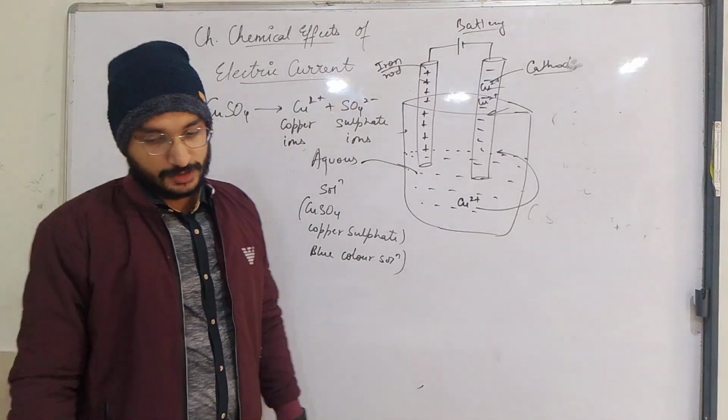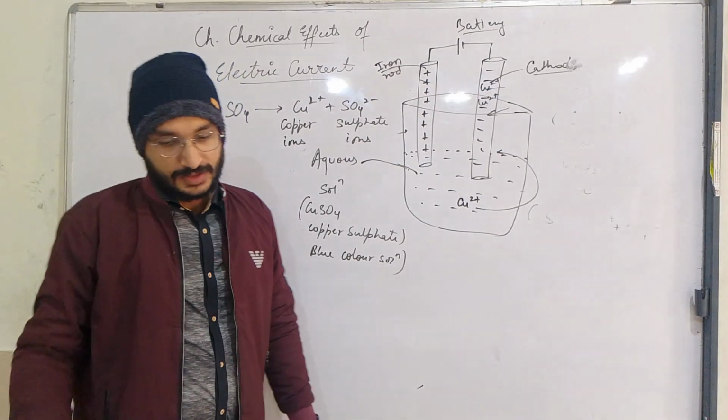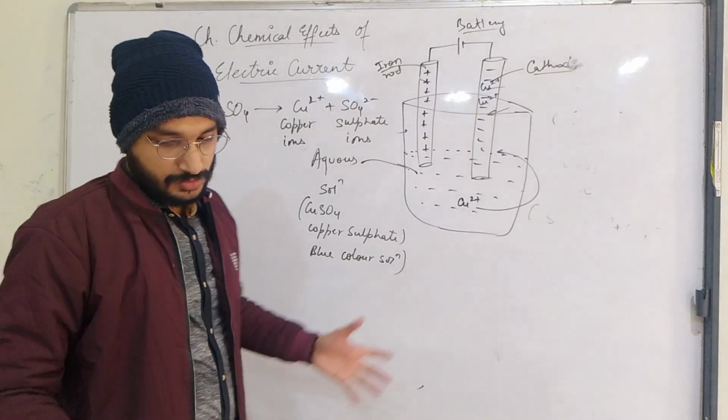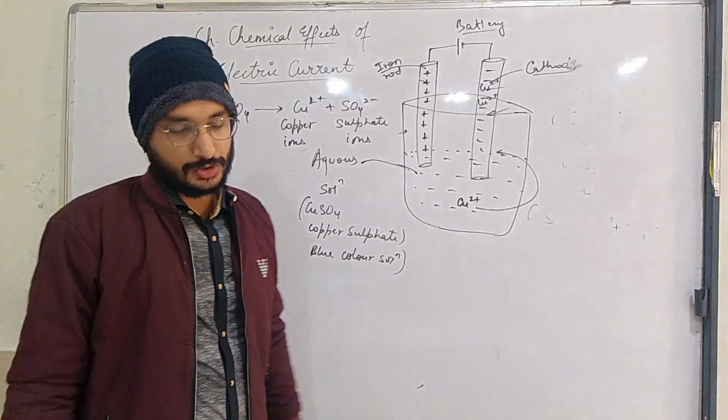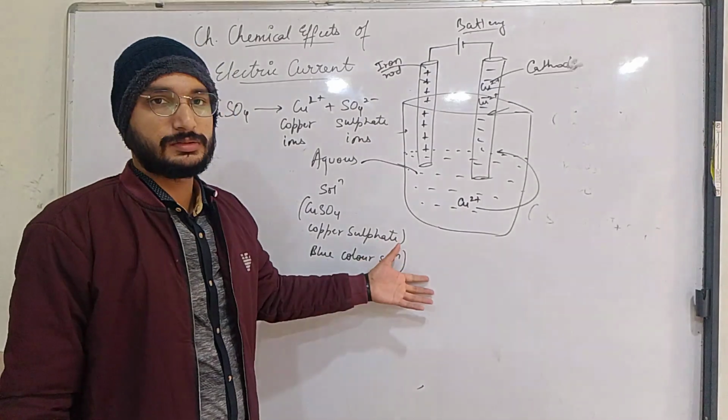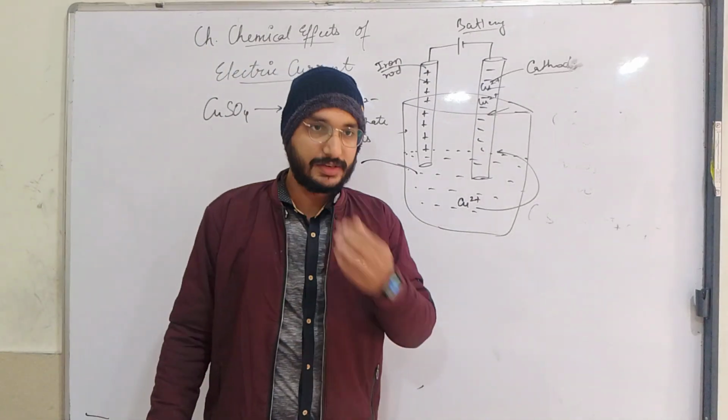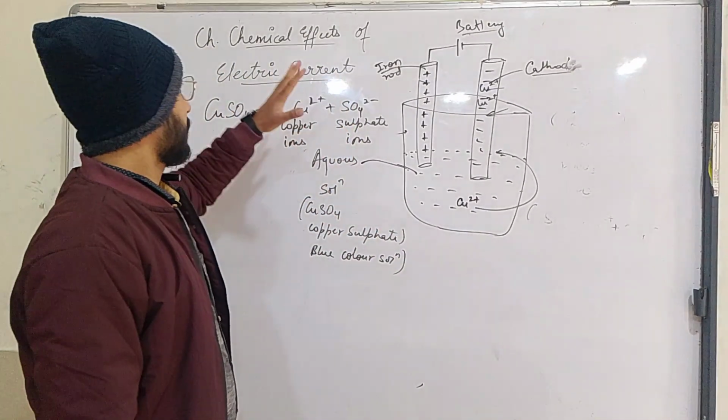So therefore electroplating is usually done to make objects more attractive or to prevent them from rusting. Thank you guys. It is all about the chemical effects of electric current.